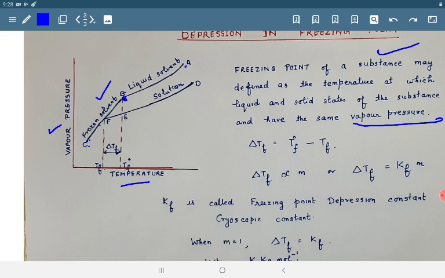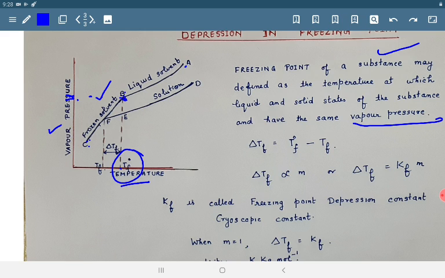At point B, the solid and liquid states of solvent coexist and have the same vapor pressure. So the corresponding temperature, T naught F, is the freezing point of pure solvent.